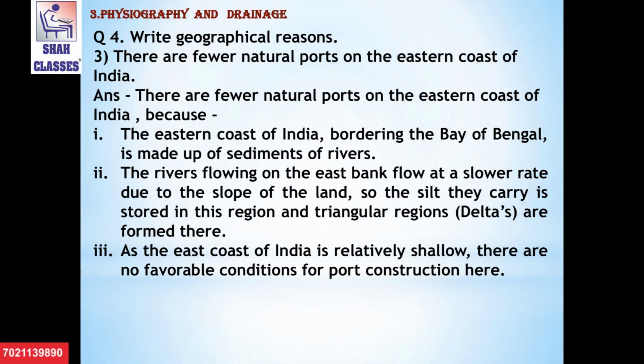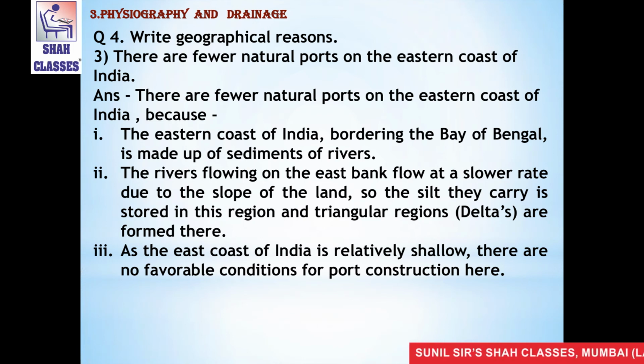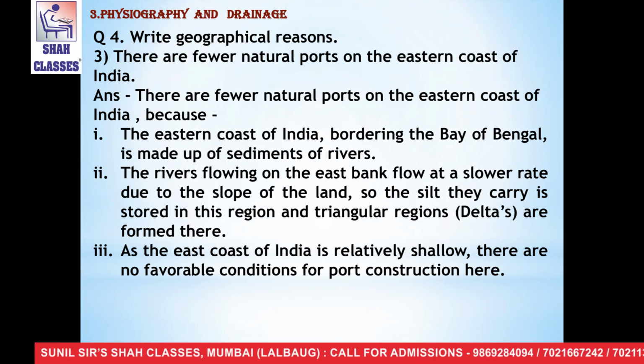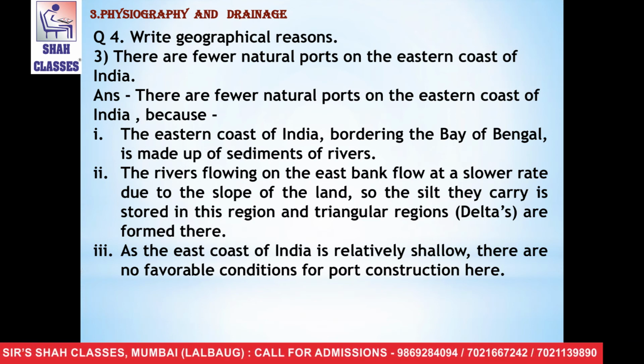The second point is the rivers flowing on the east coast flow at a slower rate due to the slope of the land. So, the silt they carry is stored in the region and triangular regions are formed there.